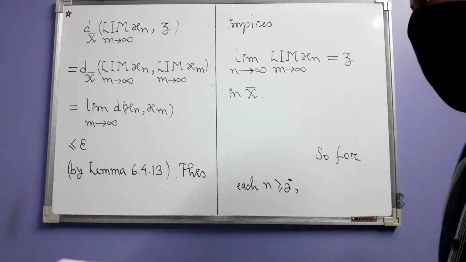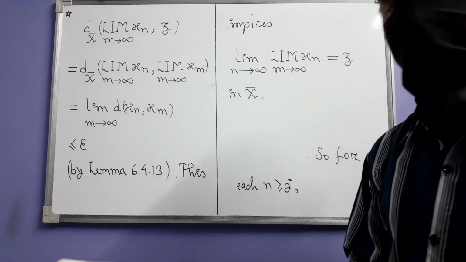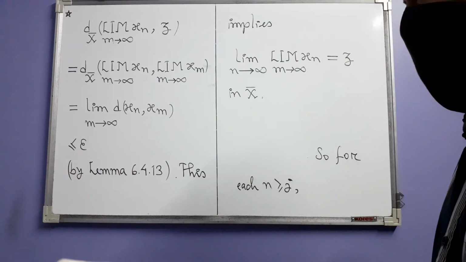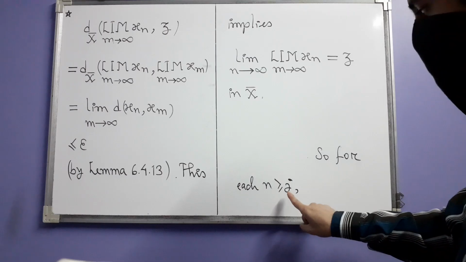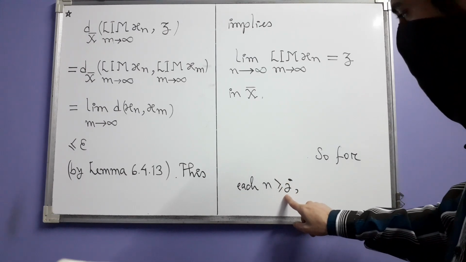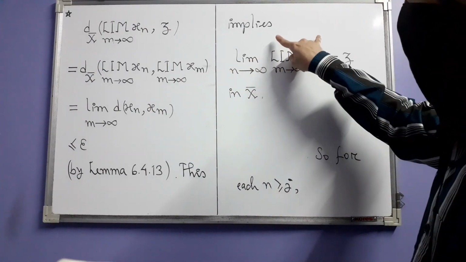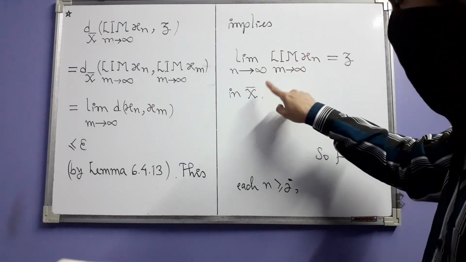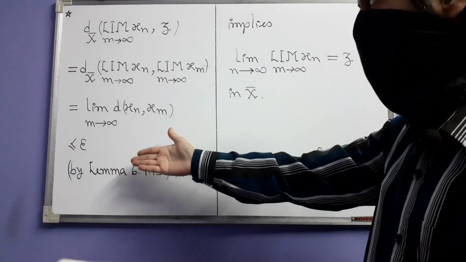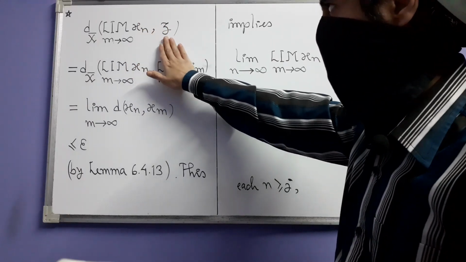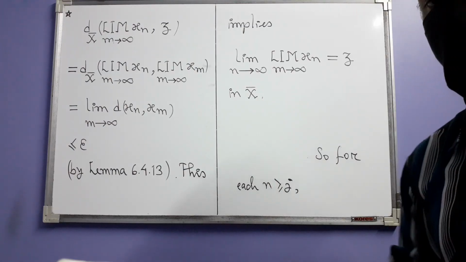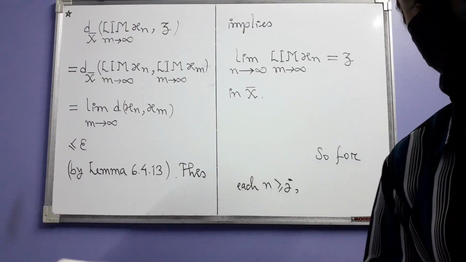How? Well, how did you start the calculation? By choosing any epsilon greater than 0. For that, you have found that there exists a positive integer j, such that when your n is at least j, then this sequence where the index is n behaves like this. Its distance from z is at most epsilon for all such indices n greater than or equal to j.